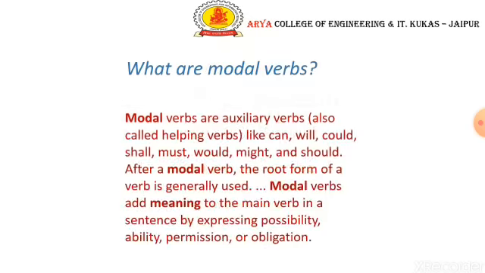What are modal verbs? Modal verbs are auxiliary verbs. They are also known as helping verbs, like can, will, could, shall, must, would, might, and should. It is a verb that is used before an ordinary verb to express meaning, such as possibility, ability, permission, obligation. They also tell us the mood of the sentence, like what kind of sentence it is, whether it's advice, permission, obligation, certainty, necessity, possibility, or recommendation. So what kind of sentence it is?